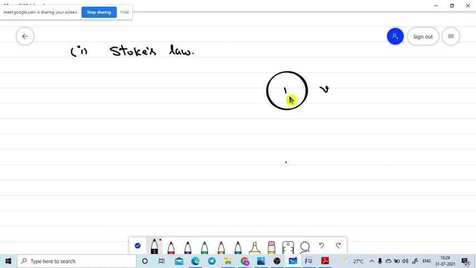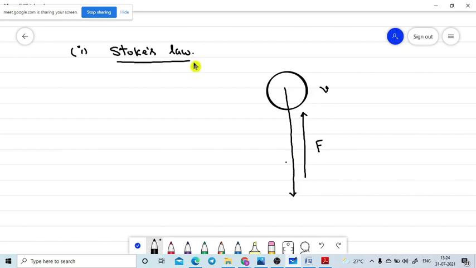This sphere will go down in this direction with a certain velocity v. At that time, when the body is moving in the viscous fluid, some force will act on the body. That is the viscous force acting on the body, named capital F.